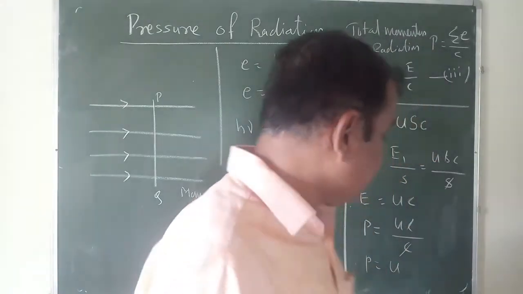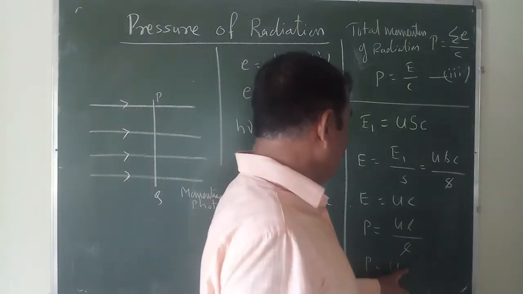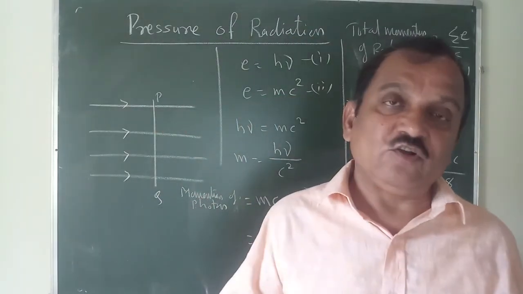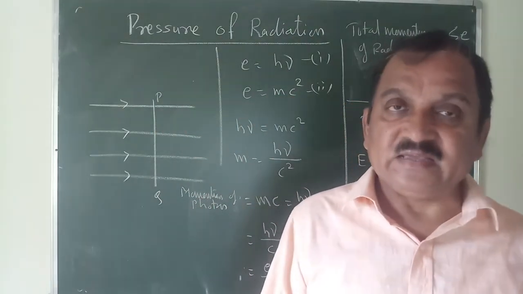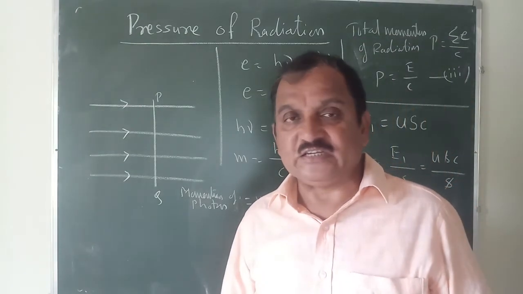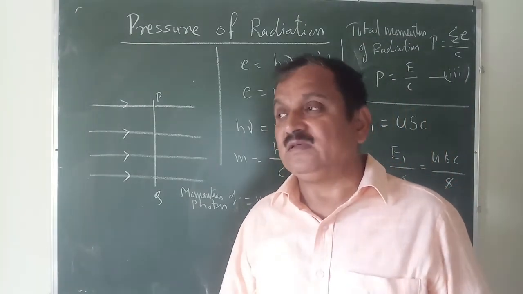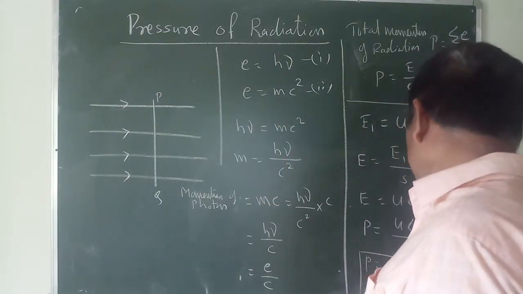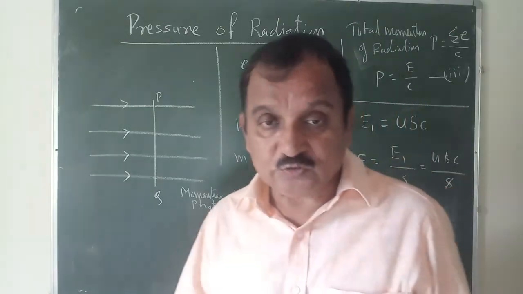Now this pressure P is equal to U. It means that when we incident any radiation normally on the surface, in that case the total pressure exerted by the radiation is equal to the energy density of the radiation, that is P equal to U. So this is the result.